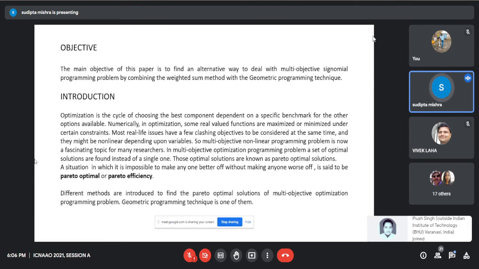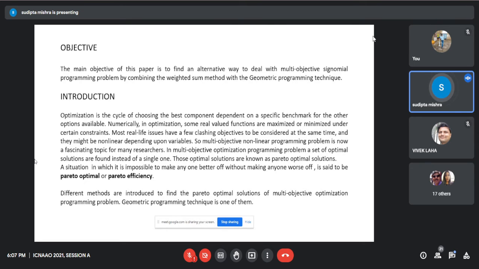Those optimal solutions are known as Pareto optimal solutions. A Pareto optimal solution is a situation in which it is impossible to make anyone better off without making anyone worse off. Suppose A and B are two members. According to the Pareto optimality condition, if we want to increase the welfare of A, then we have to decrease the welfare of B. So there are different methods to find the Pareto optimal solution of a multi-objective optimization programming problem.